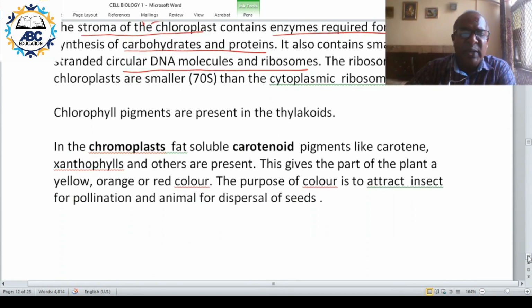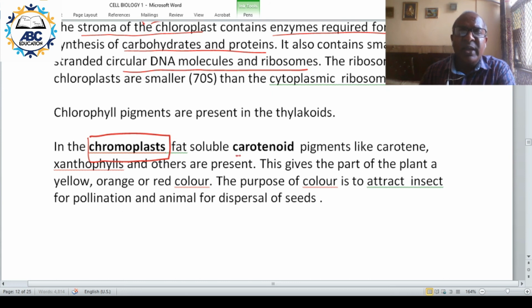So first type of plastid is what? Chloroplast. The second one is chromoplast. Then the second one is your chromo, that is colored plastids.